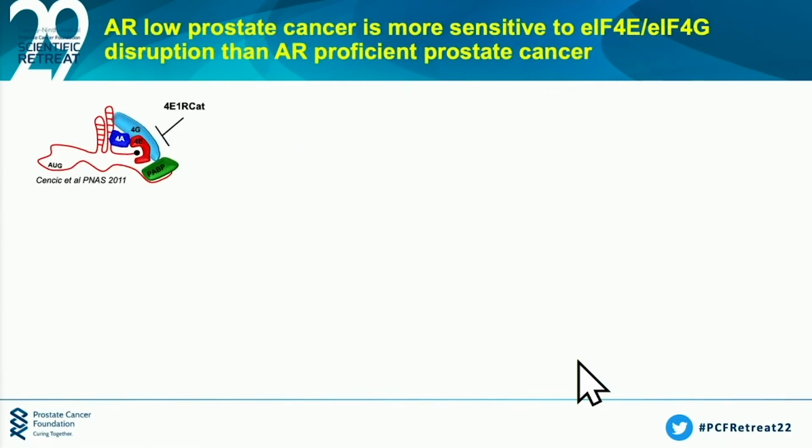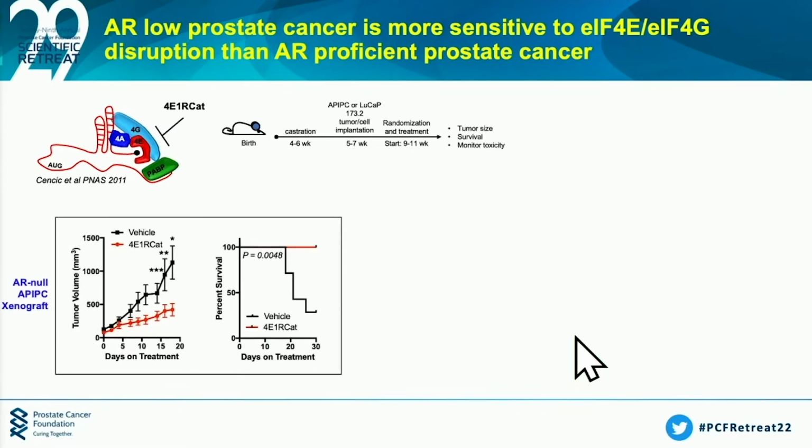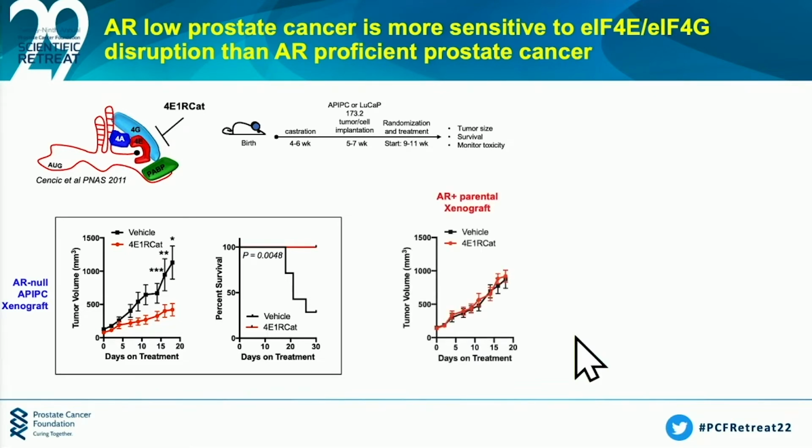So we used a tool compound called 4E1R-CAT. What this does is it breaks apart the 4E4G complex. And what we did was we treated both AR proficient and AR deficient xenograft models. And this is an example of one right here, where you can see the AR deficient mouse xenograft model was exquisitely sensitive to the inhibitory effects of 4E1R-CAT. However, when we looked at the AR proficient model, it was completely insensitive. And we tested this in PDX models as well.